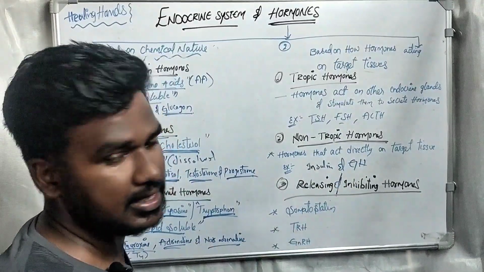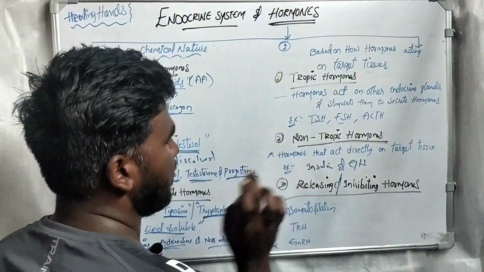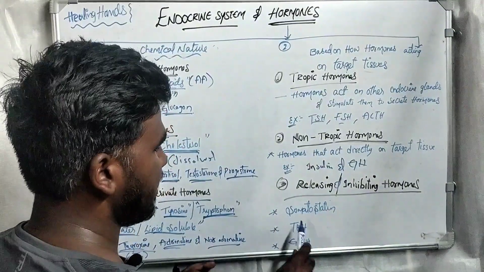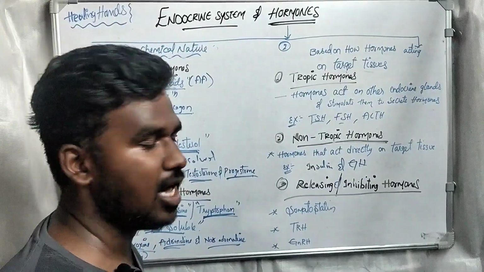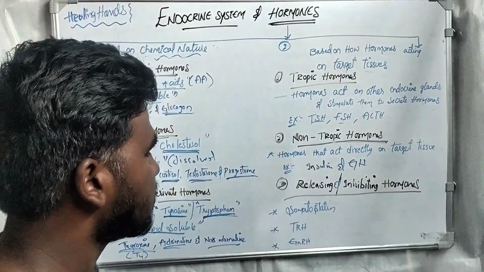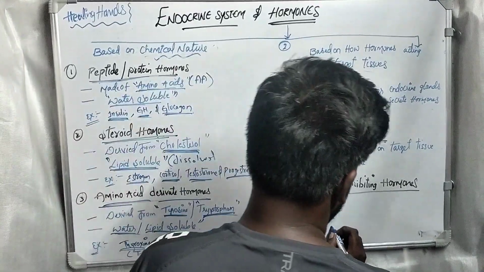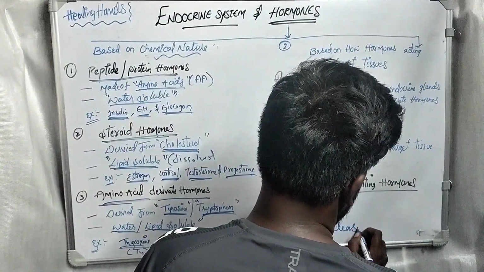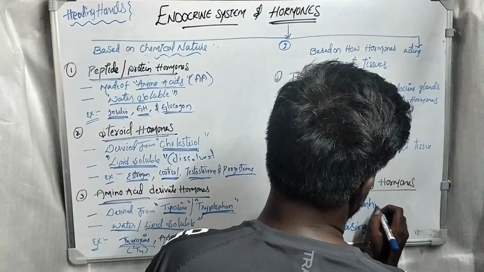What are releasing and inhibiting hormones? First, we will see releasing hormones. Releasing hormones are like TRH, thyrotropin releasing hormone, gonadotropin releasing hormone, and somatostatin. This is a regulating hormone, meaning a releasing hormone, and somatostatin is an inhibiting hormone.